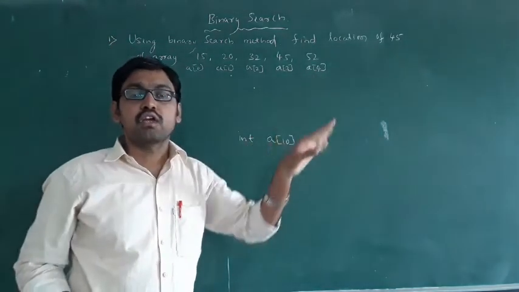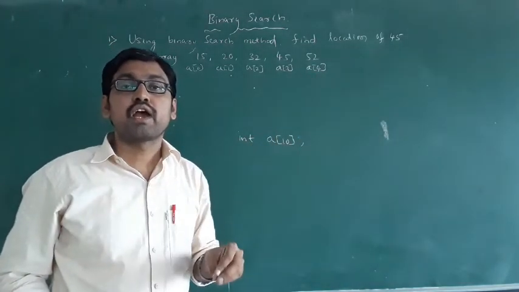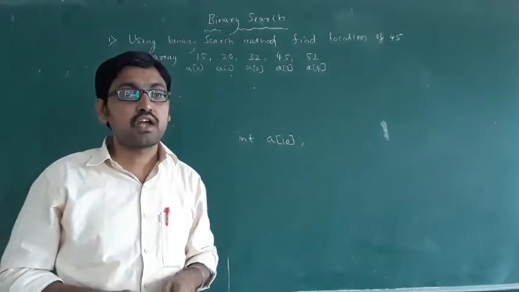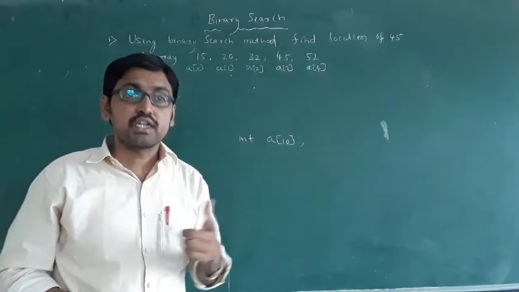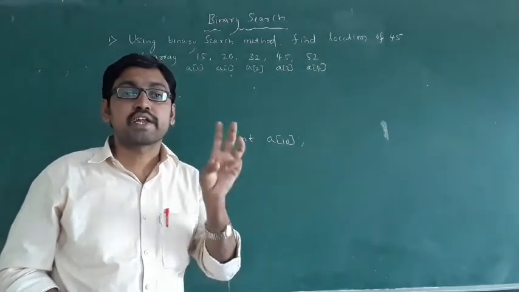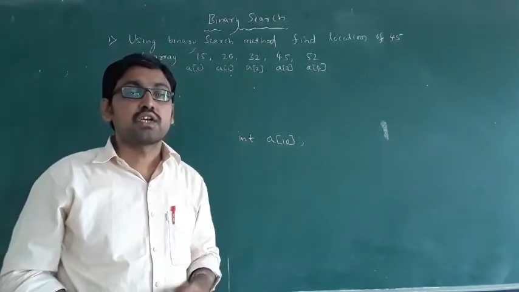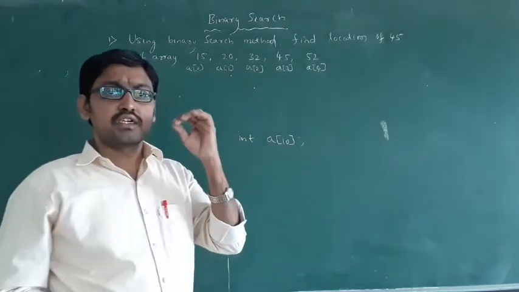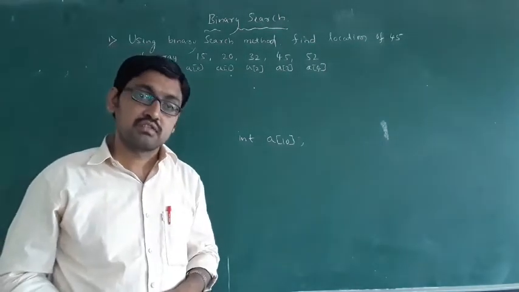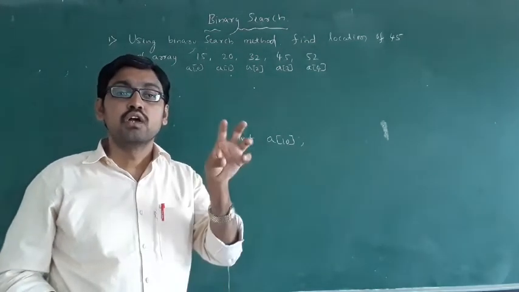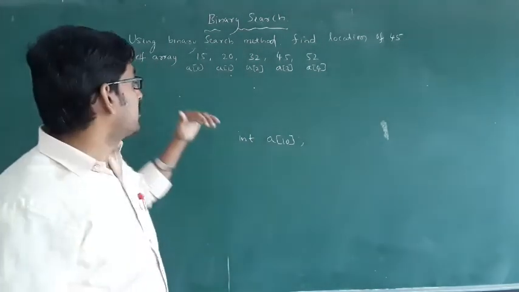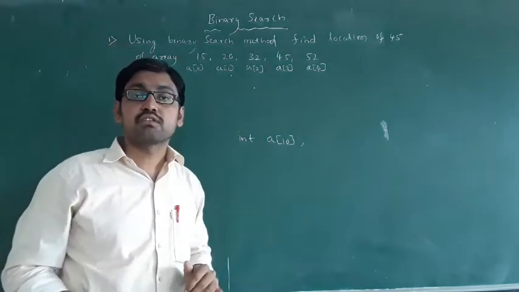If you have 1,000 elements, it is very difficult for me, but very easy for the computer when you give correct instruction through a program or algorithm. That's why it gives accurate results.